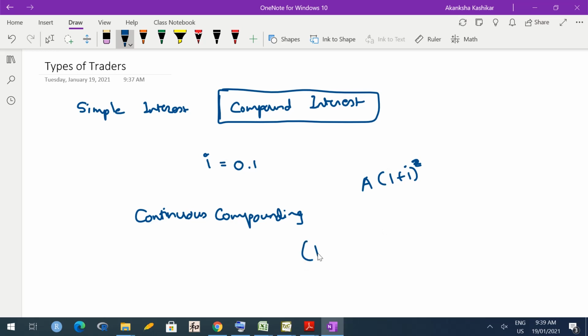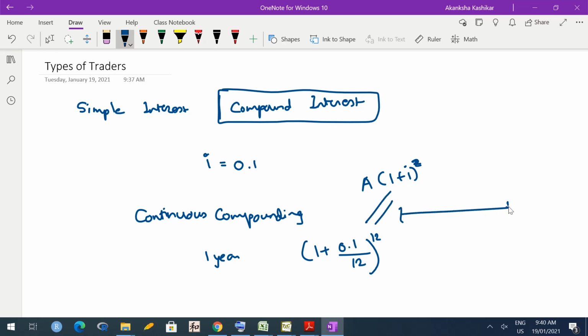However, if the same interest is paid every month, so basically at the end of 1 year I still want 10% interest but it is paid over 12 months, then I can write it as (1 + 0.1/12)^12. Correct? Now this I am writing for 1 year, not for 2 years. So the same interest I am dividing into 12 parts, but each part is being paid at the end of 1 month. Why is this not the same as the earlier one?